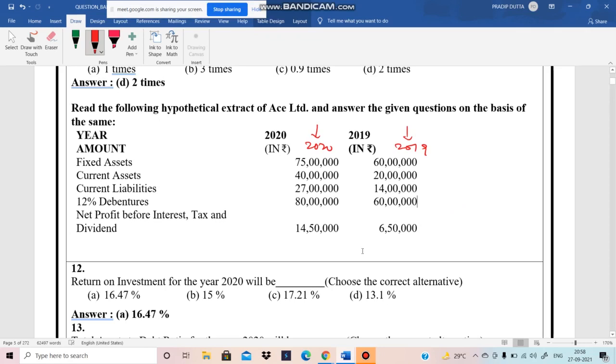So we have fixed assets, current liabilities, debenture also known as long term debt, LTD, net profit, and dividend. So net profit before tax and dividend are there. Net profit we can also write as EBDT, earning before dividend and taxes.